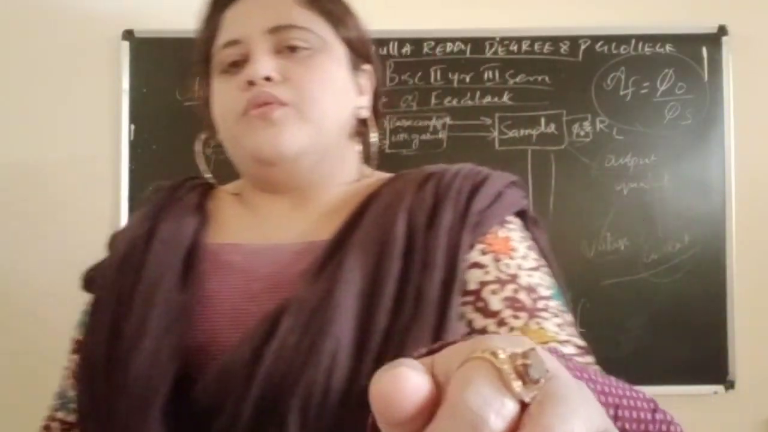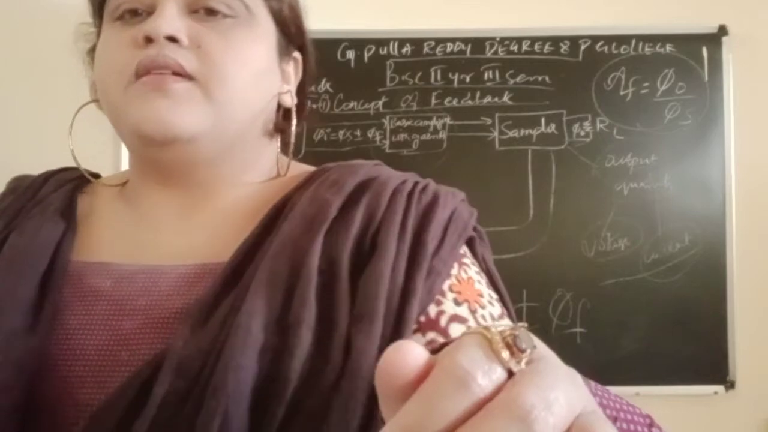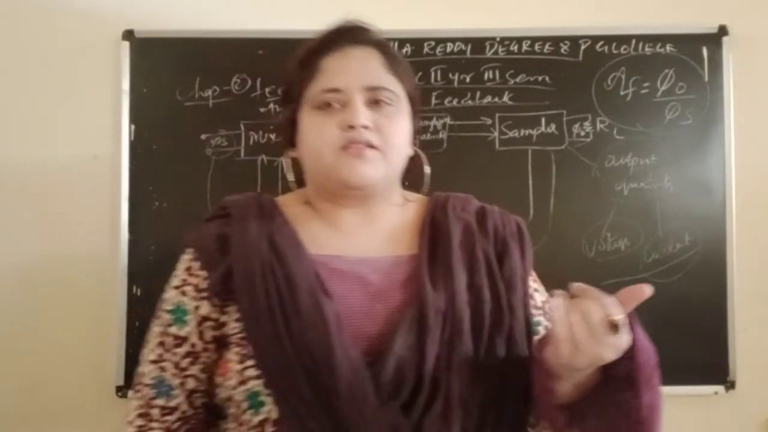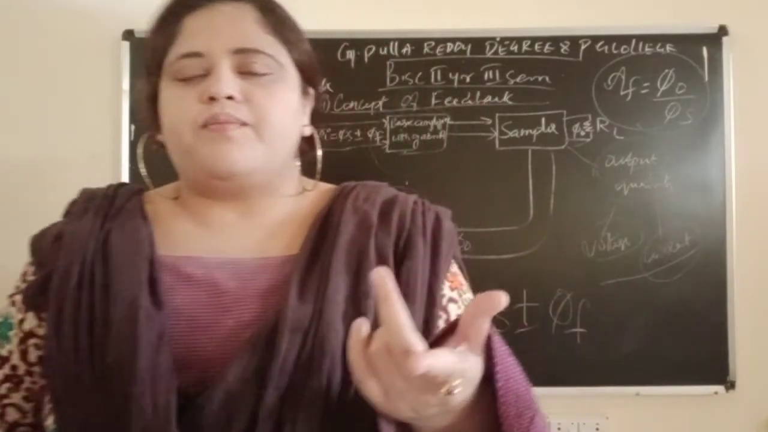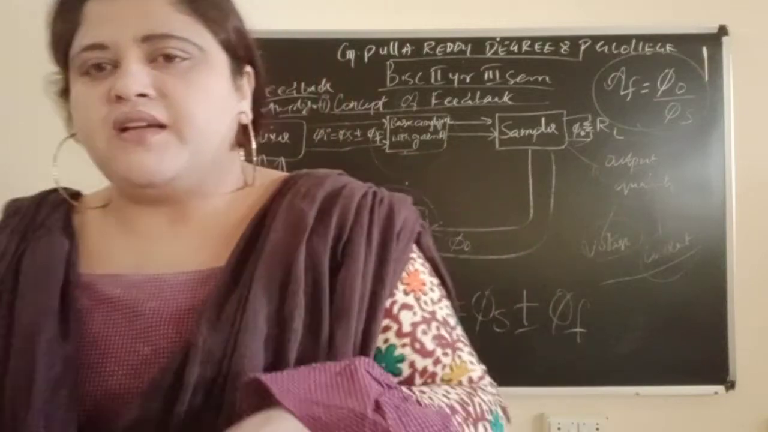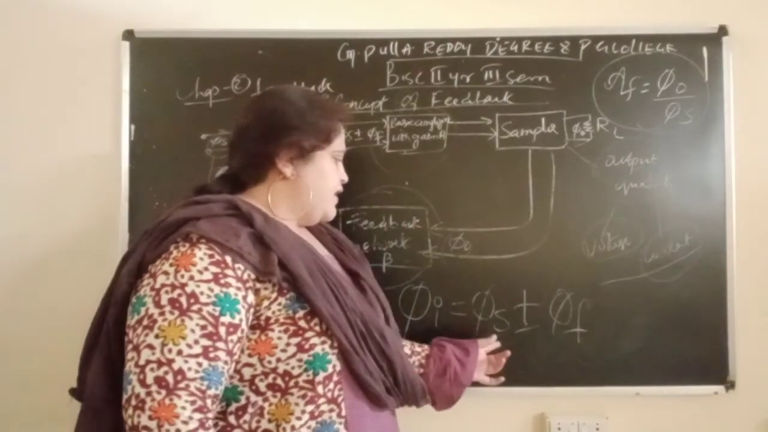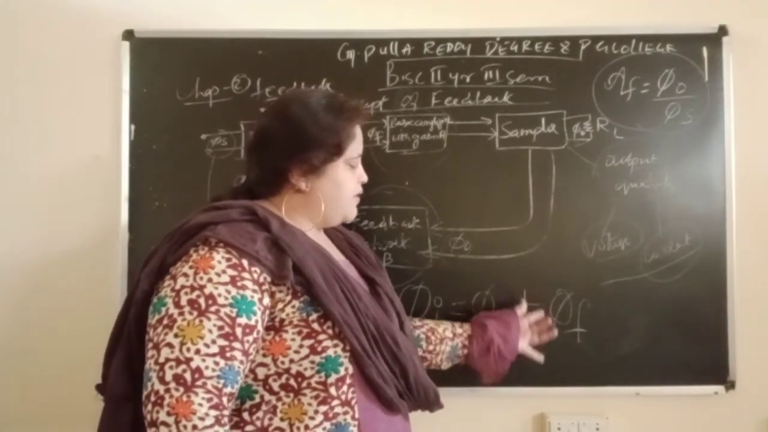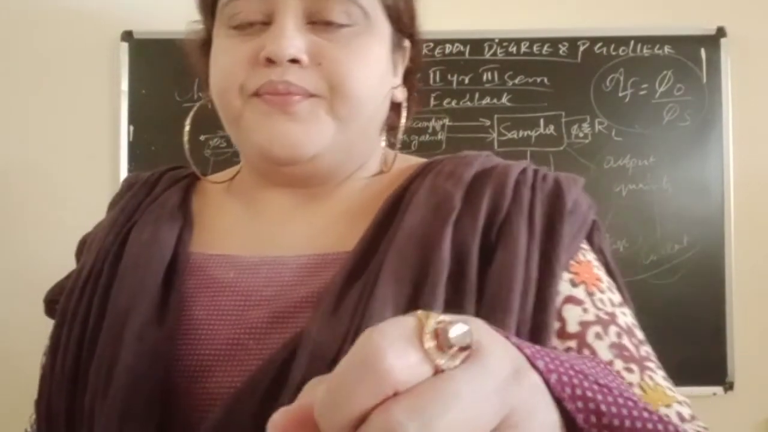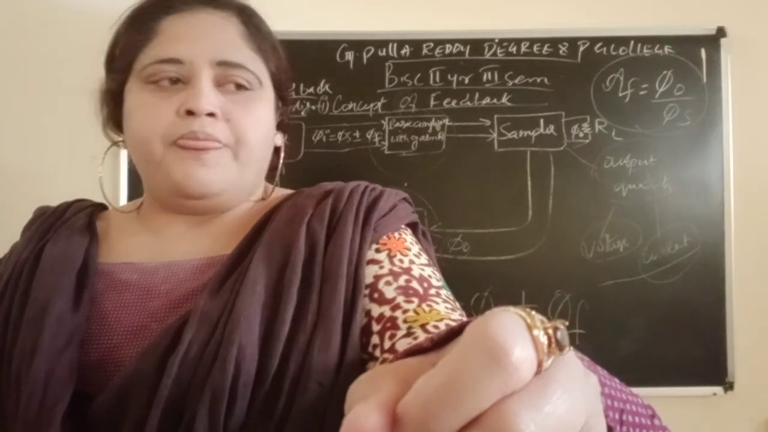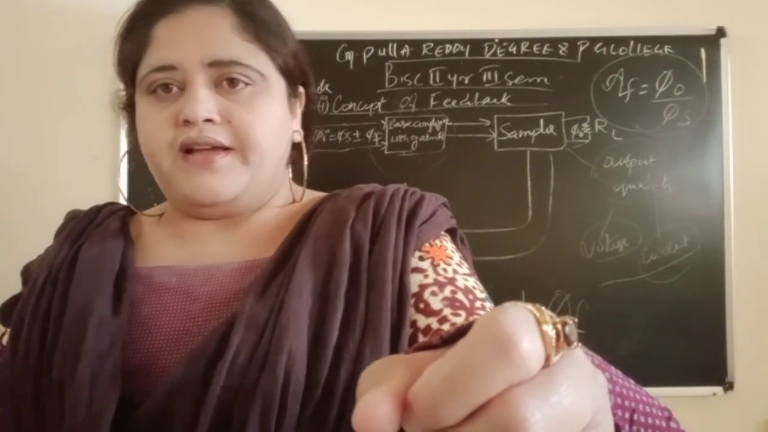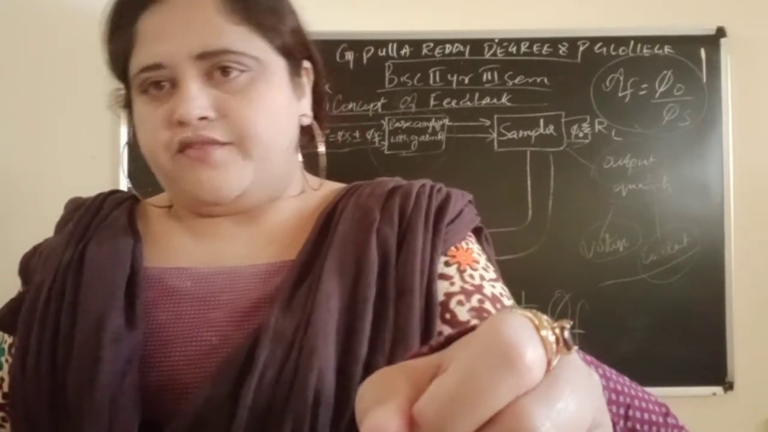After that it will pass to the mixer. The mixer will mix it with the external signal source, then pass it to the basic amplifier. When mixing, it will produce phi I, phi s plus or minus phi f. What is this plus or minus? In my next class I will be dealing with that. And the basic amplifier will see whether it is positive feedback or negative feedback.